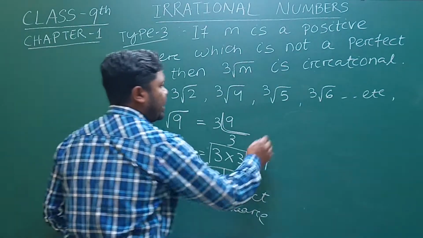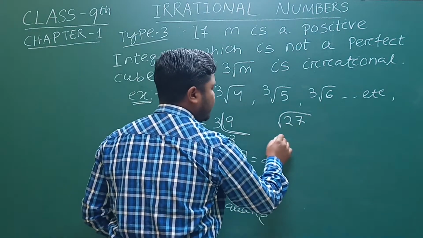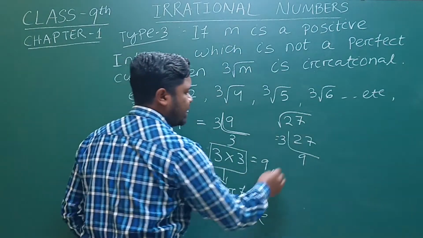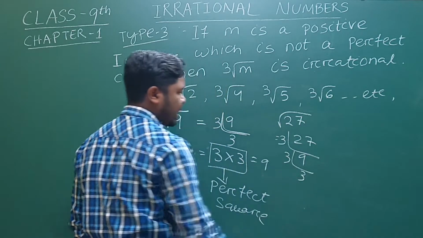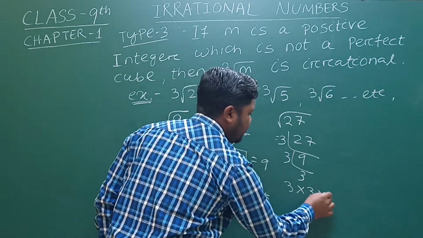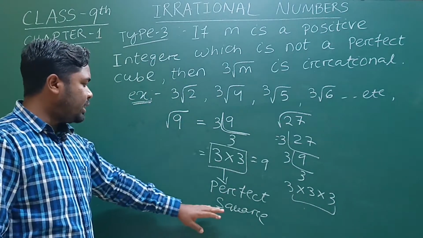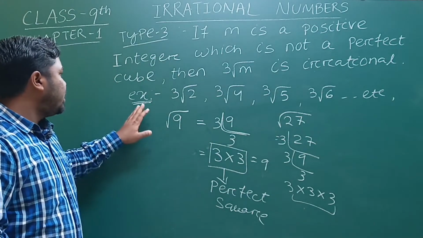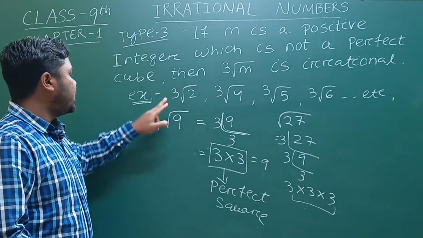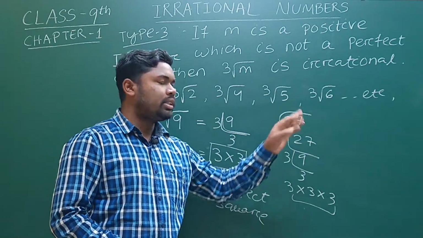If I write 27, what are the factors of 27? 3 nines are 27, 3 threes are 9. So here we get 3 into 3 into 3. This is the cube form of 27 and this is the square form of 9. The examples of irrational numbers that are not perfect cubes are cube root 2, cube root 4, cube root 5, cube root 6, and so on.